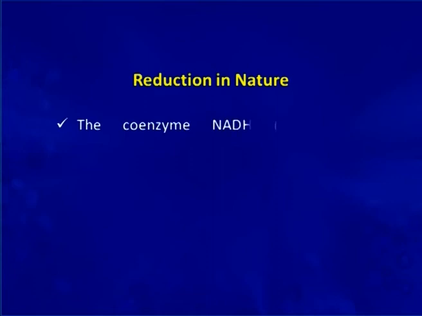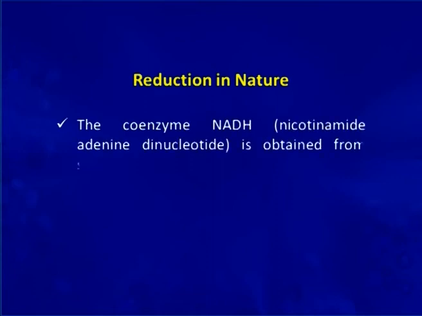We will now discuss a very interesting point here, the reduction in nature. The coenzyme NADH, nicotinamide adenine dinucleotide, is obtained from soybean and has a split personality.